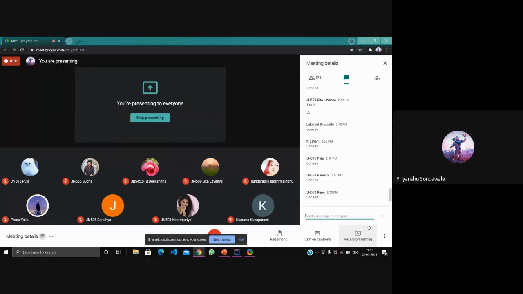Now I want to tell you one thing: the entry level and the exit level differ in the condition, right? In the entry level, we write the condition at the first step only. And in the exit level, we write the condition at the bottom, at the end.